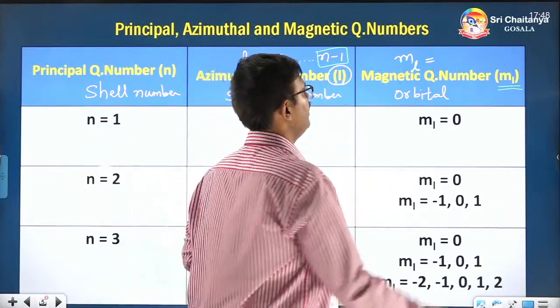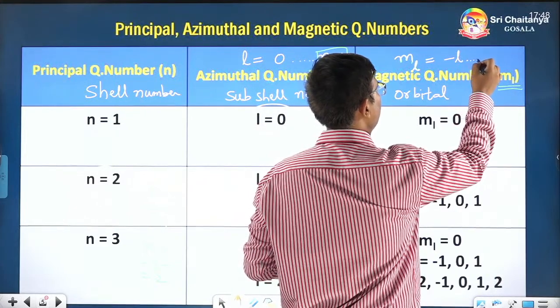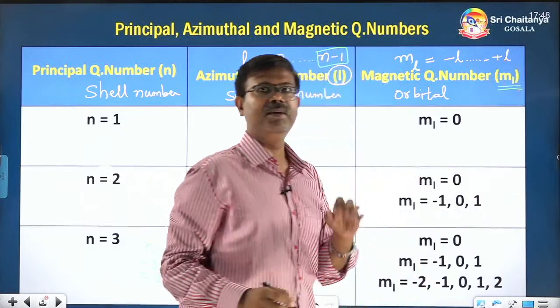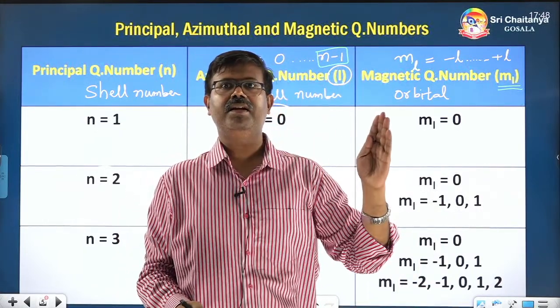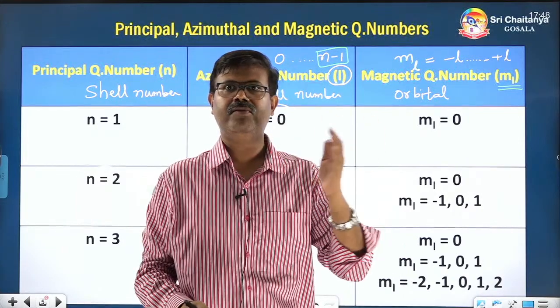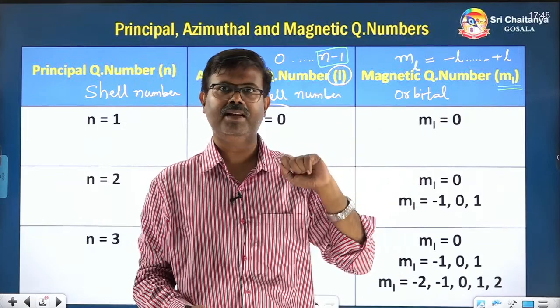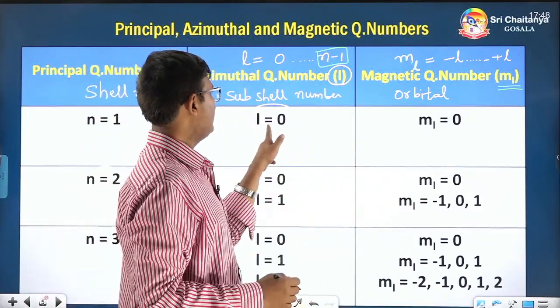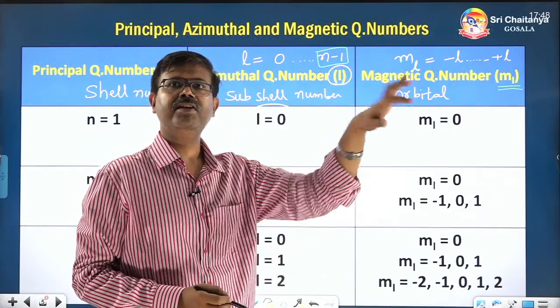See how it starts from minus L and goes to plus L. The beginning will be minus L, and keep going, increasing by 1 incrementally, and the last number will be plus L. If I take L is equal to 0, you begin with minus 0 and end with plus 0.